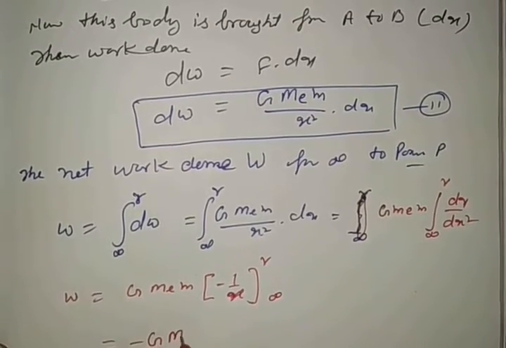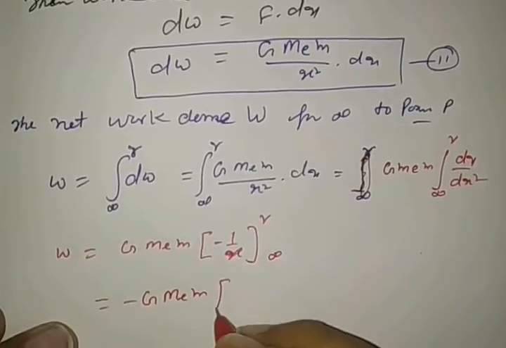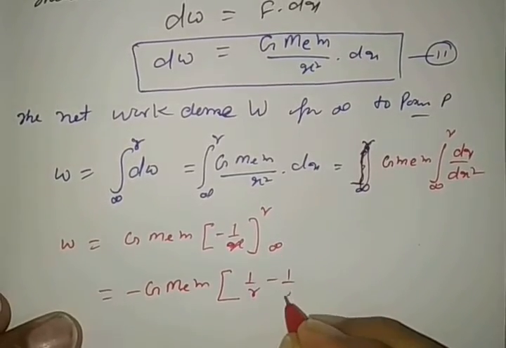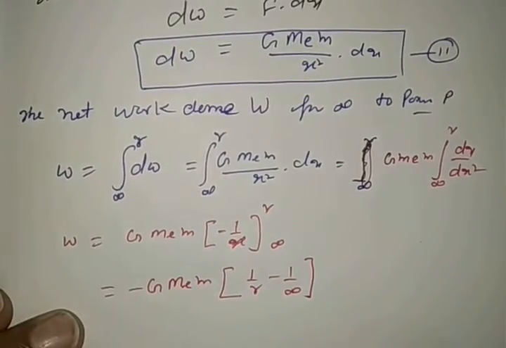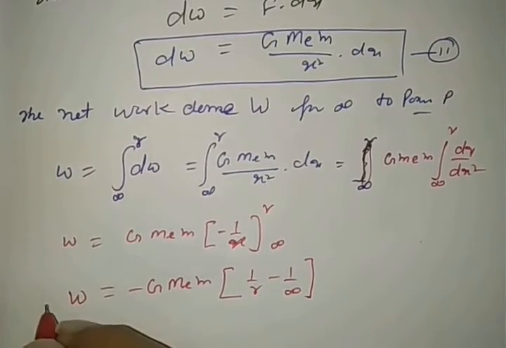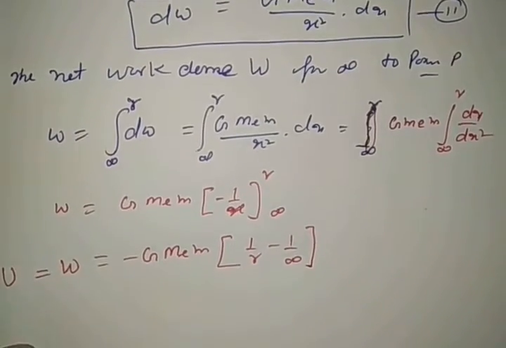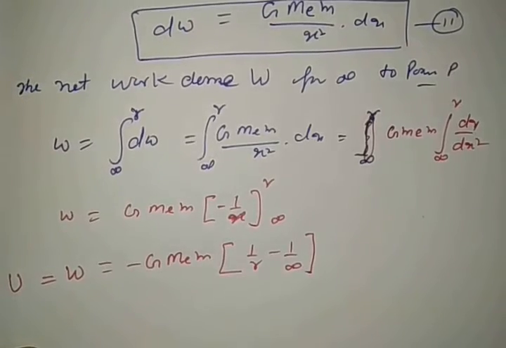Or we may write minus G M_E M times (1 by R minus 1 by infinity). This is the work done. This work done is called, according to the definition, gravitational potential energy.